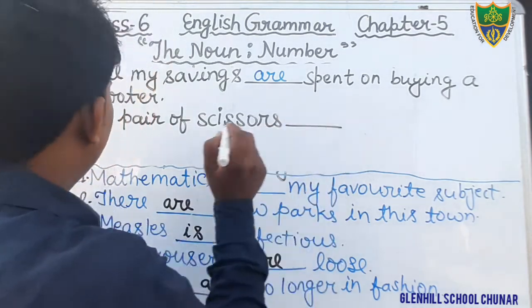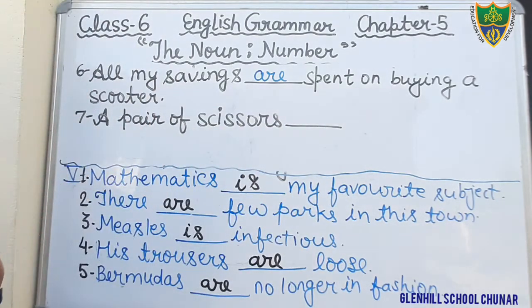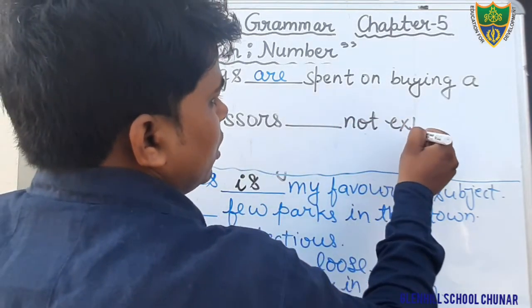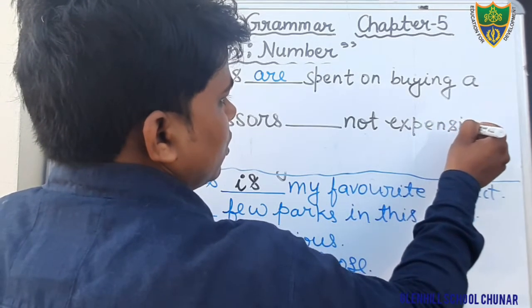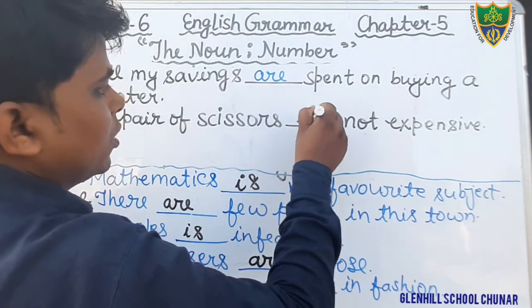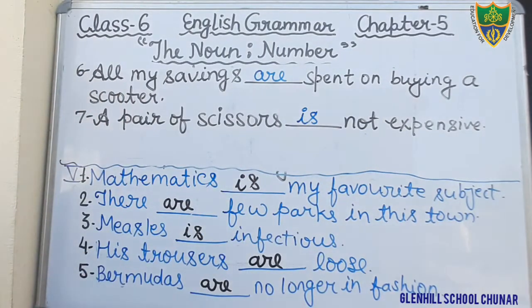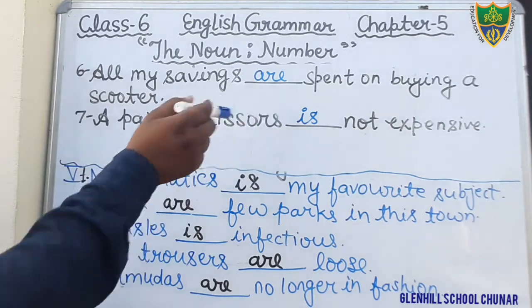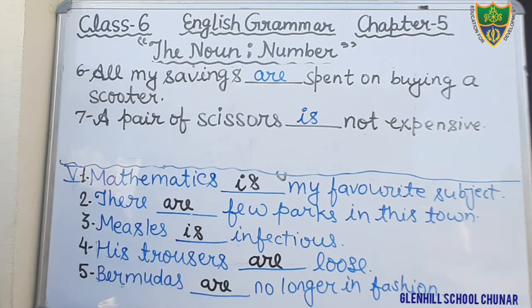Okay, a pair of, it is used as a singular. A pair of, it is written. Not expensive. Just see, a pair of scissors is not expensive. Here you have to fill it. A pair of scissors is not expensive, because it is written here a pair of scissors. Therefore, I have used there is. Question number 8.